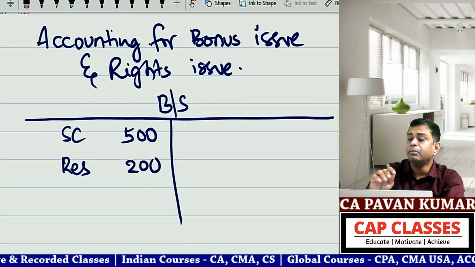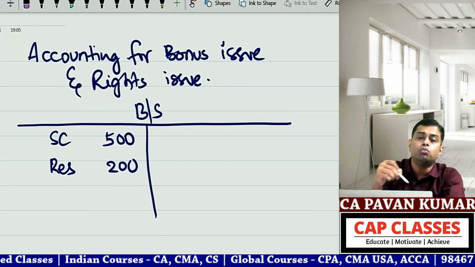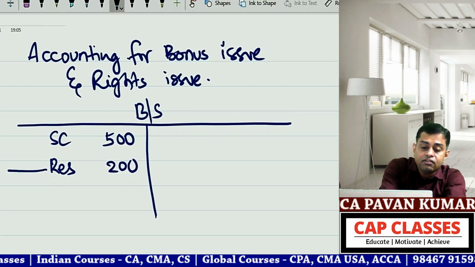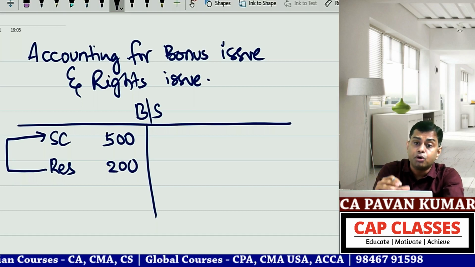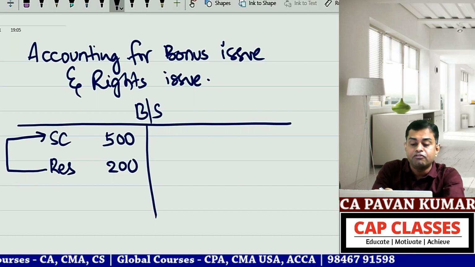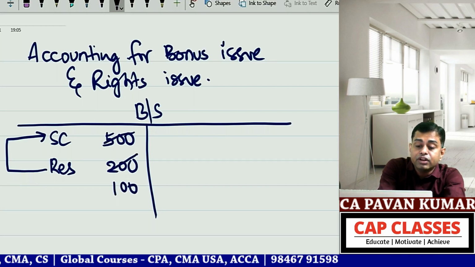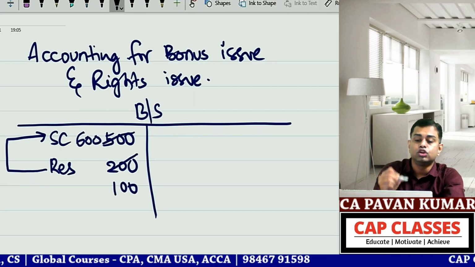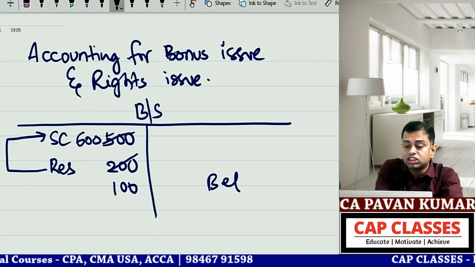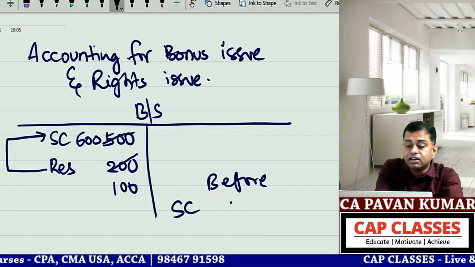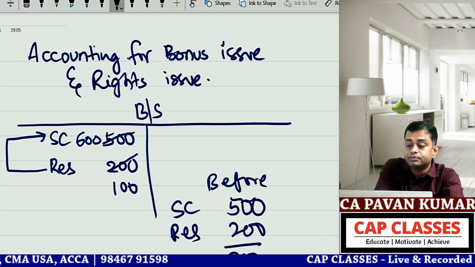One fine day, the management of the company decided to capitalize these reserves, so they convert these reserves into share capital. After announcement of bonus and issue of bonus shares, imagine this will become 100 and this will become 600. Previously, before bonus issue, share capital is 500, reserves is 200, total 700.